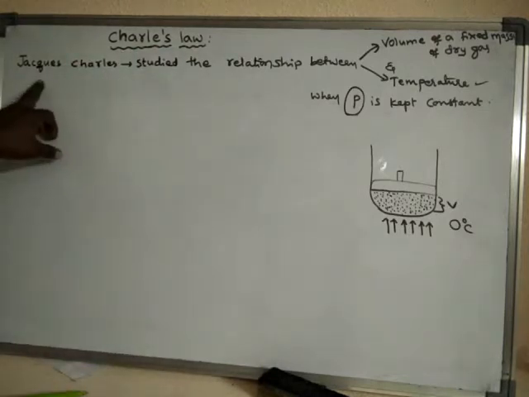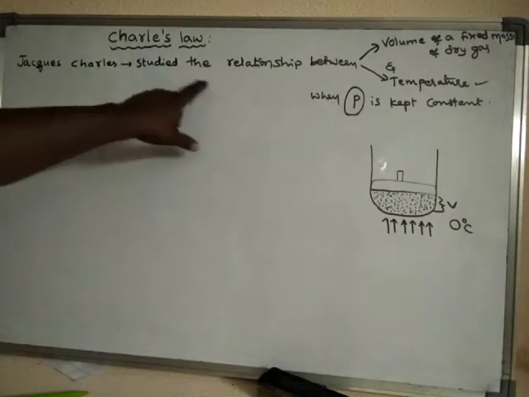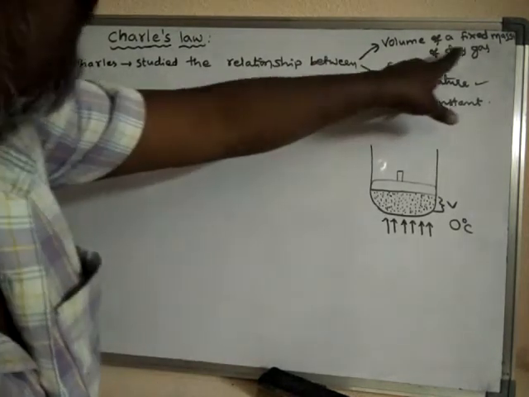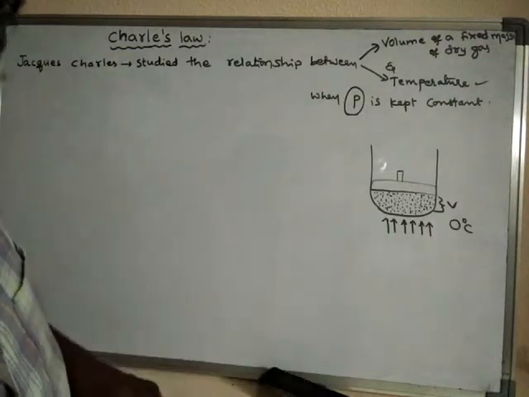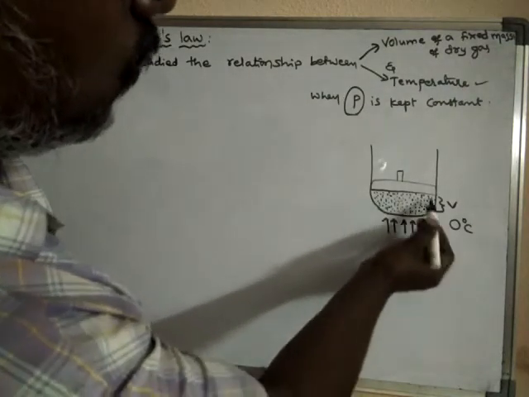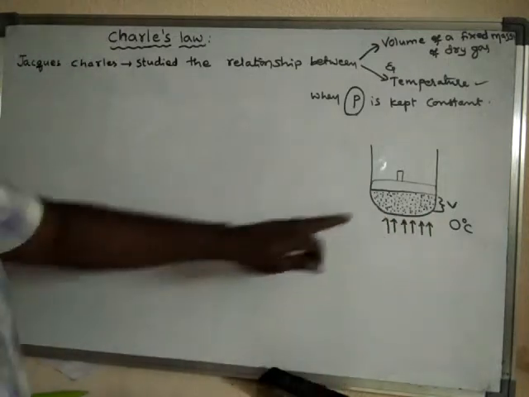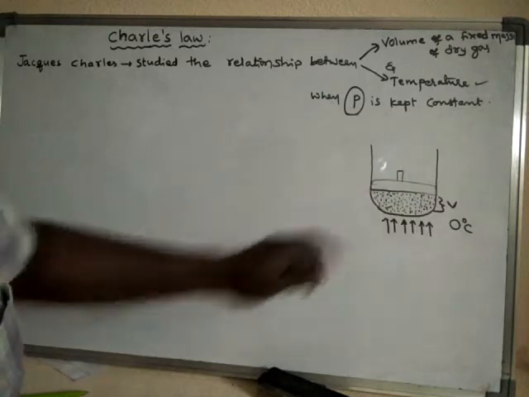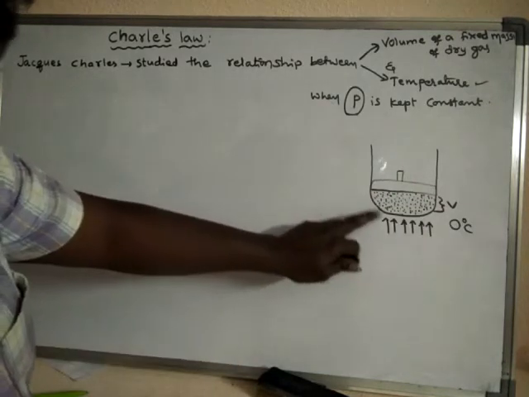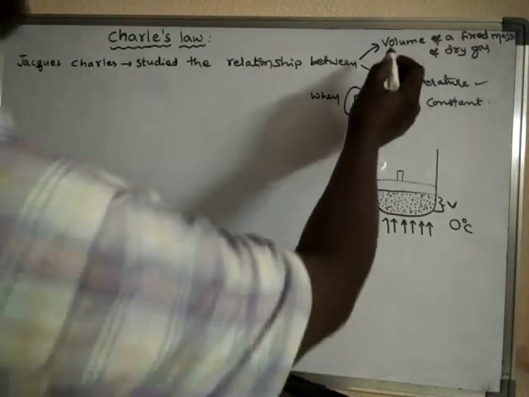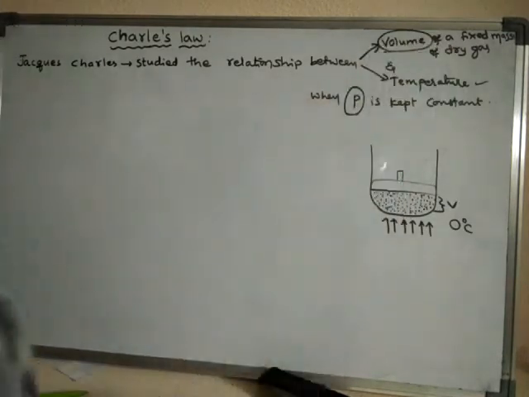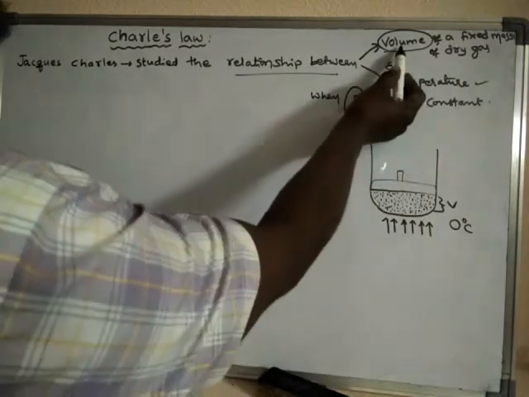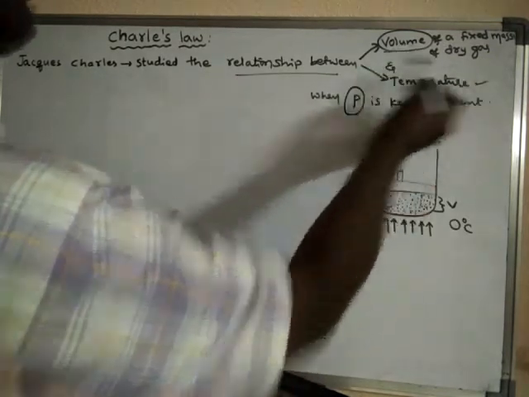Jacques Charles studied the relationship between the volume of a fixed mass of dry gas. Suppose a dry gas is enclosed in a vessel, and its volume is V. He studied the relationship between the volume of the gas and the temperature.